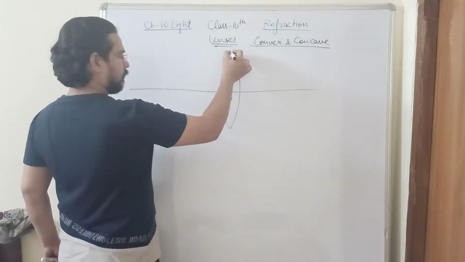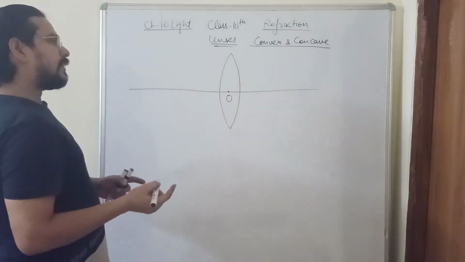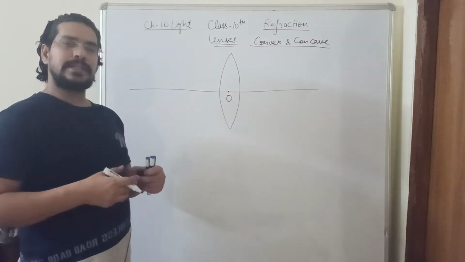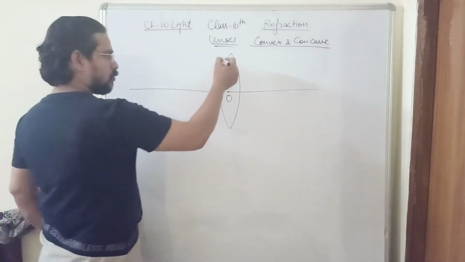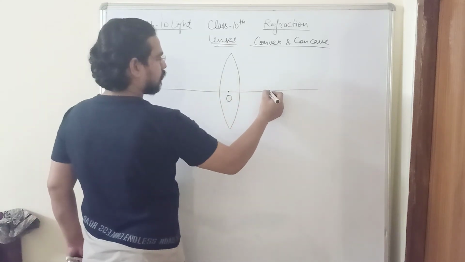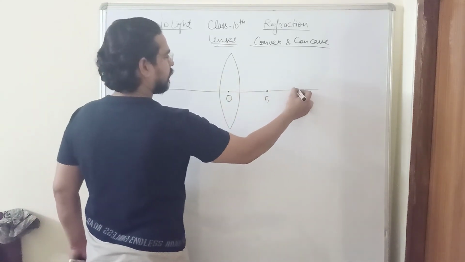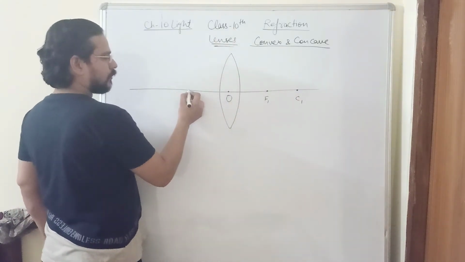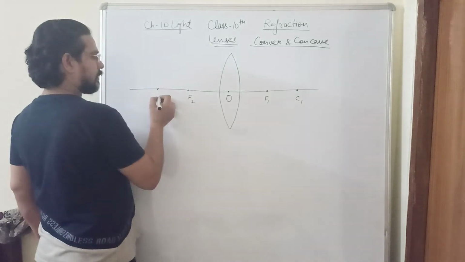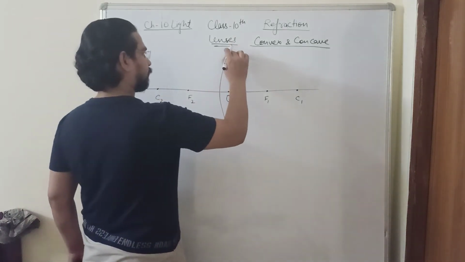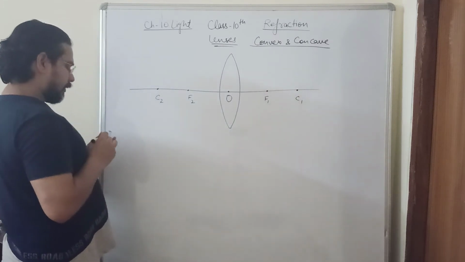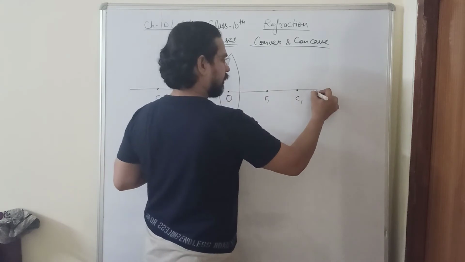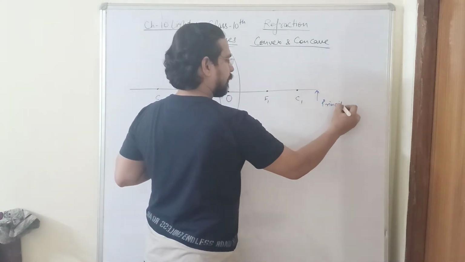And then, unlike the mirrors, it has two curved surfaces, so it has two focus points and it has two centers of curvature. So this is the first surface, so this is going to be your first focus point and this is going to be your first center of curvature. Similarly, as this is the second surface, this is the second focus and second center of curvature. The rules for the rays of light passing through the lens are very much similar to the mirrors. This is your principal axis.